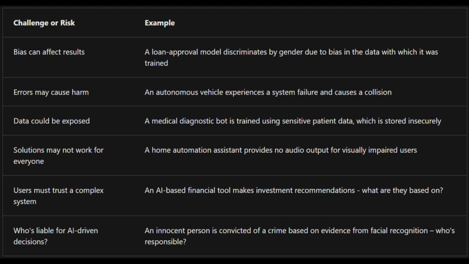Solutions may not work for everyone. A home automation assistant provides no audio output for visually impaired users. Users must trust a complex system. An AI-based financial tool makes investment recommendations.